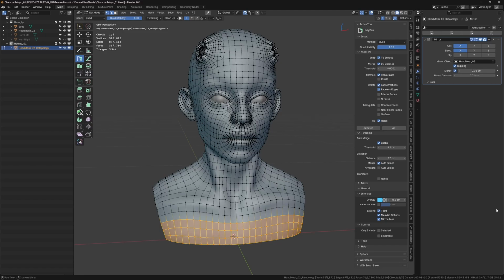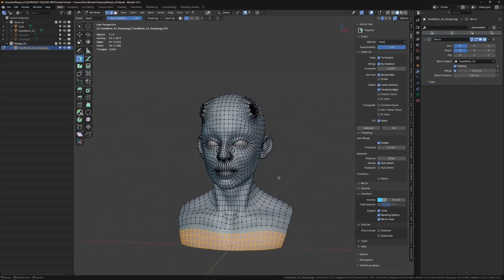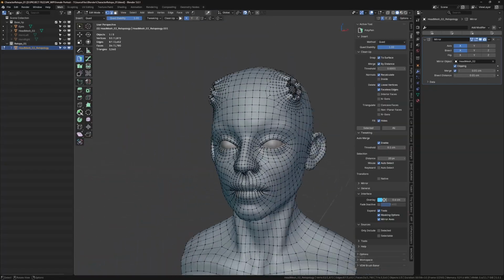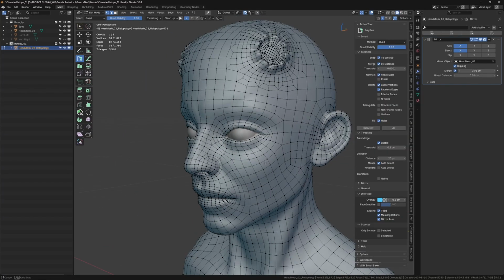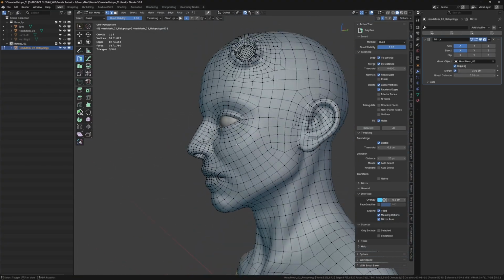Yeah, guys. After 1.5 hours of retopology work, I finally completed the retopology for this character. The only thing left to do is to model the mouth bag and the eyeball bag, which I will do offline.